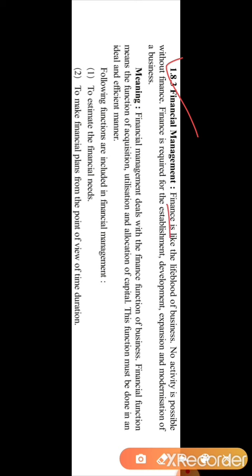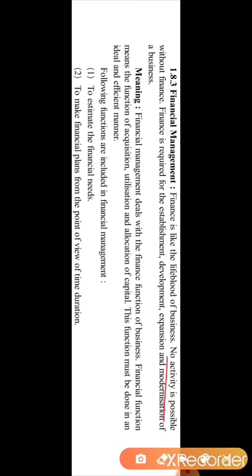Finance is the lifeblood of business. From the starting of the business till the end of the business, we require finance, money. No activity is possible without finance. Not a single activity in the business is possible without finance. From the promoter till the end, for the liquidation of the company we have to appoint the liquidator.